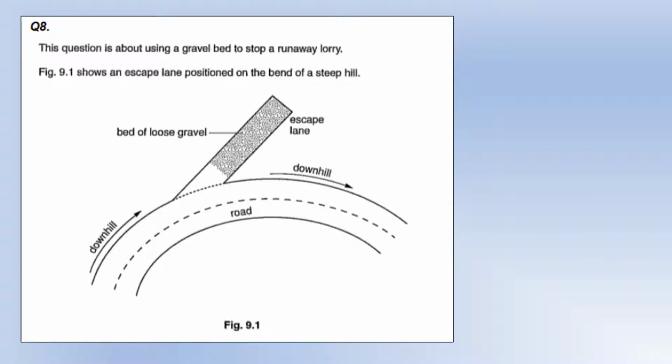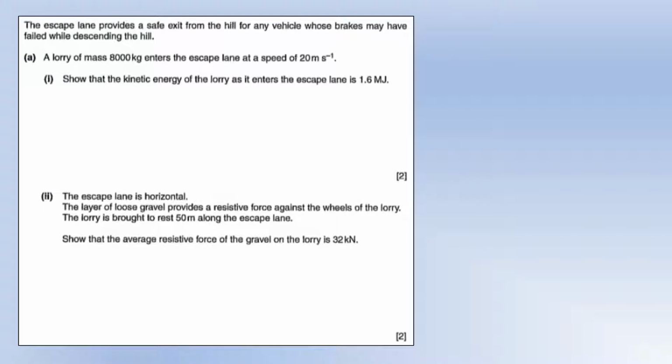The question is about using a gravel bed to stop a runaway lorry. Okay, so the escape lane was a straight line. So we've got a lorry of mass 8,000 kilograms that enters at a speed of 20 meters per second. Calculate the kinetic energy or show it's that value. Well, we can just plug our numbers in and turn it into standard form.